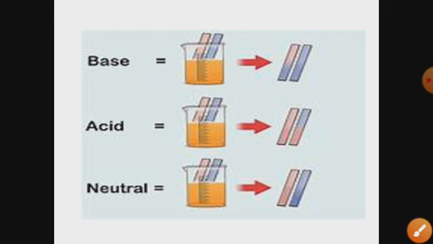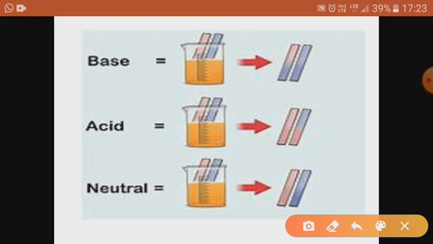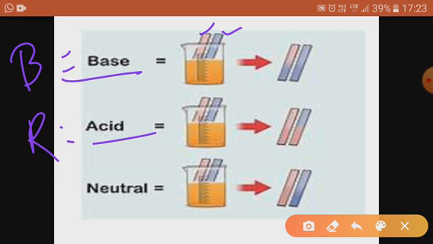Let's see how it looks. It is like this, litmus paper. This is red litmus paper, and another is blue litmus paper. Always remember, when the result is blue, it means base. Whenever the result is red, it means acid. You have to remember this.